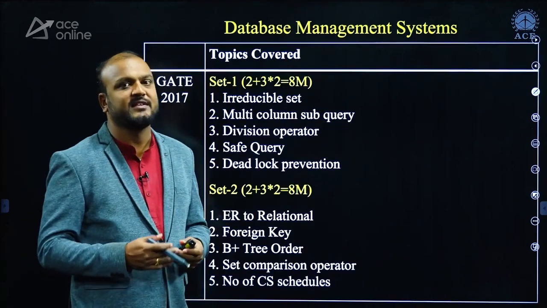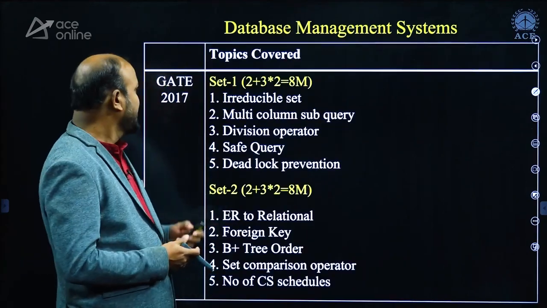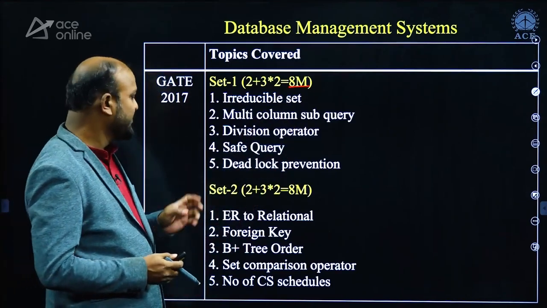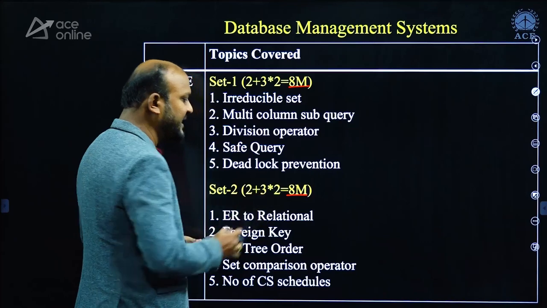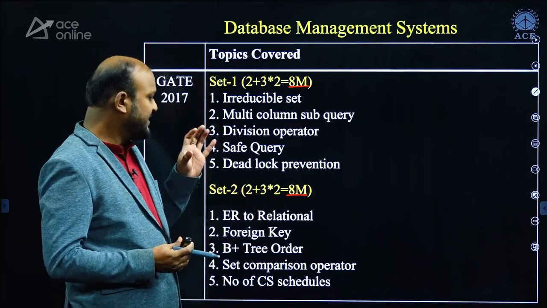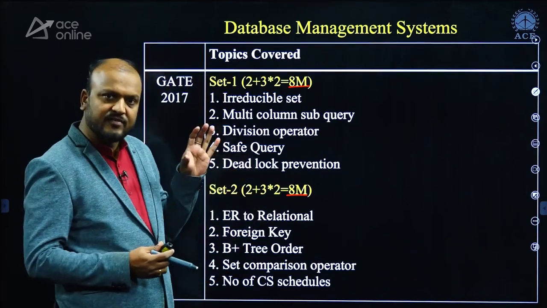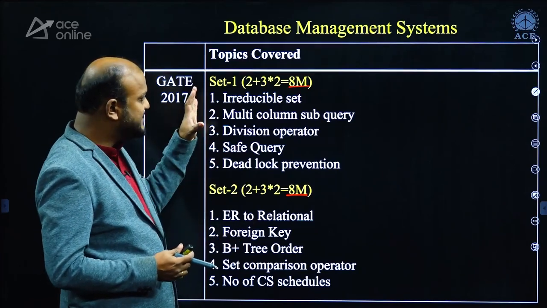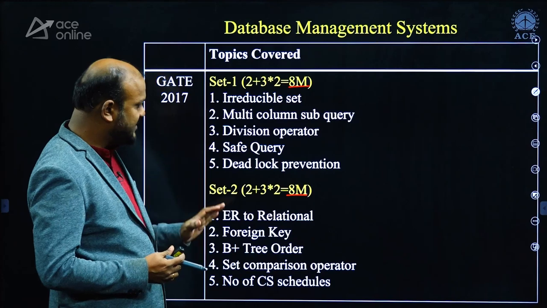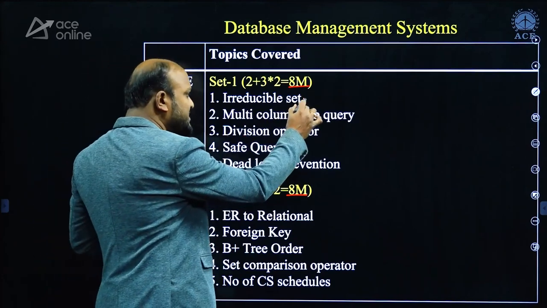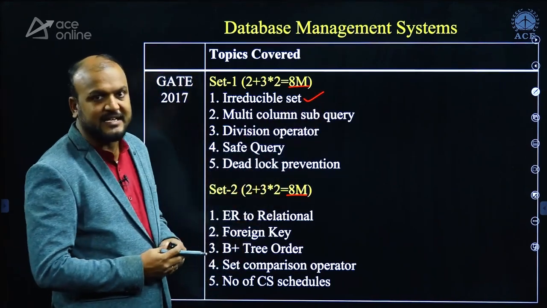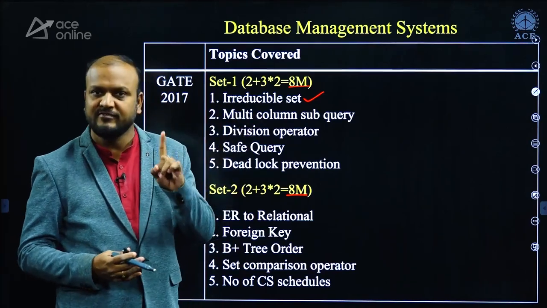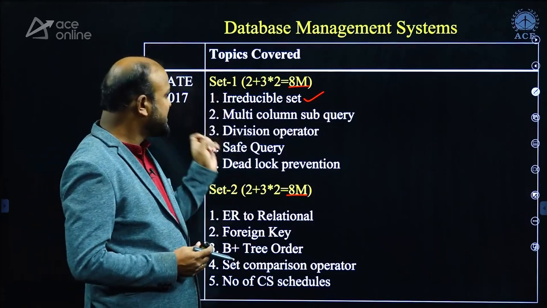Next, I'll go ahead with database management system. In 2017, from DBMS, they asked 8 marks in set 1, and in set 2 again it is 8 marks, clearly from 5 different topics. But when you see the previous papers, the irreducible set, also called the minimal set of functional dependencies, is a question that was asked for the first time in 2017.